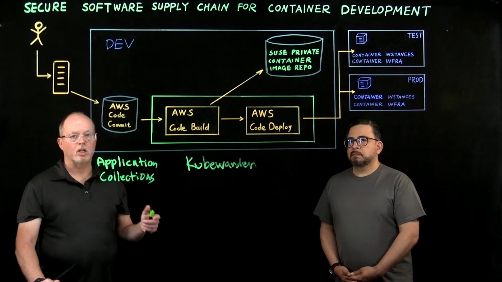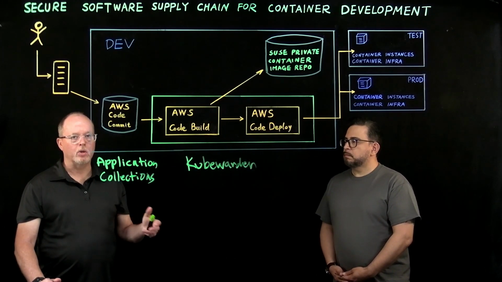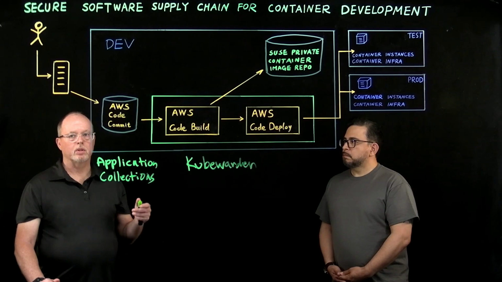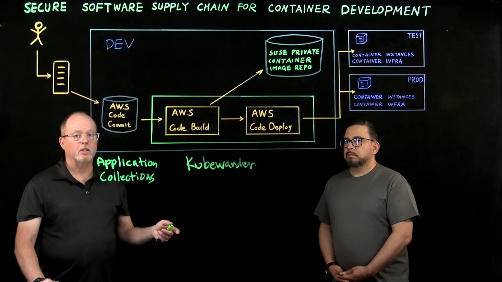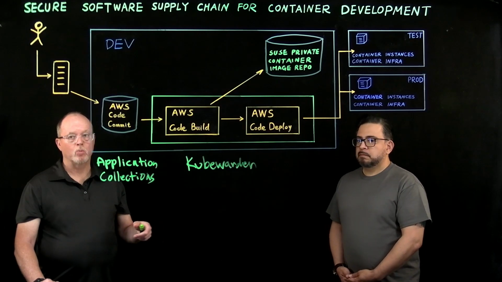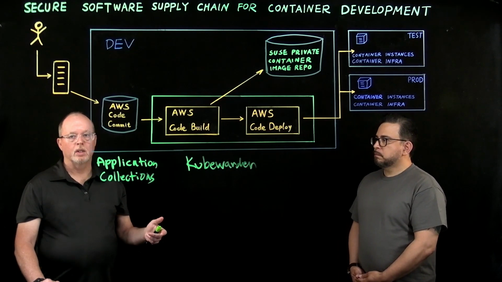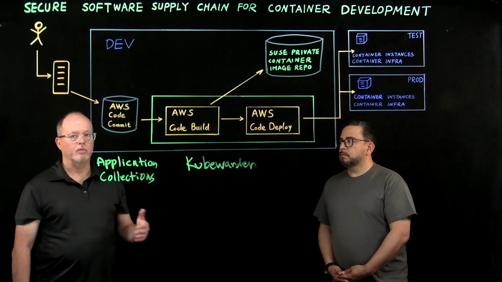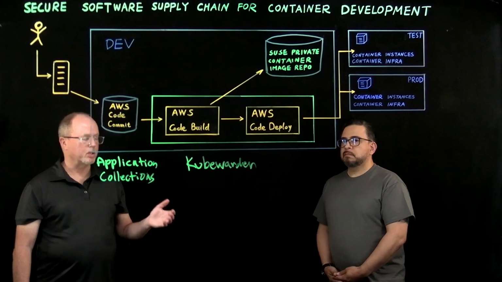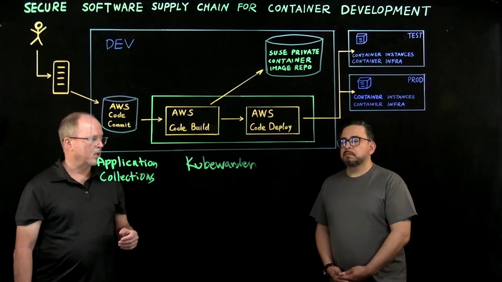Kubewarden provides a set of predefined policies and has a very user-friendly UI, which is included with Rancher Prime, and also lets you create these policies easily. In addition, Kubewarden has a few SDKs, or software development kits, that will allow you to write your own custom policies in a variety of languages like CEL, Rust, Go, Rego, Swift, and TypeScript.